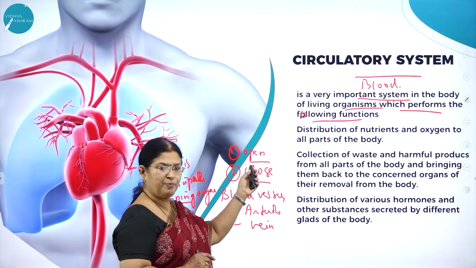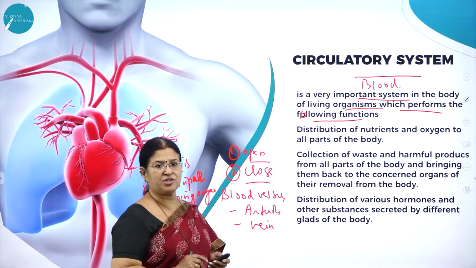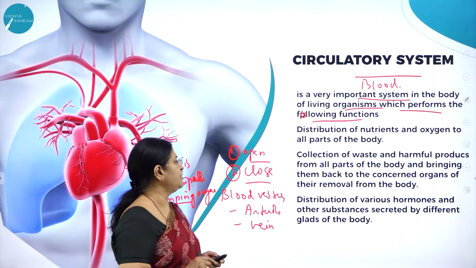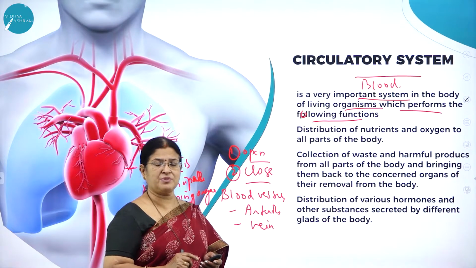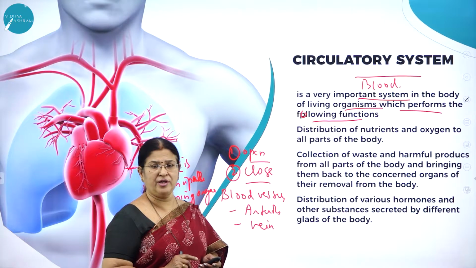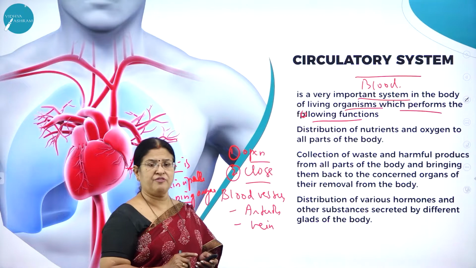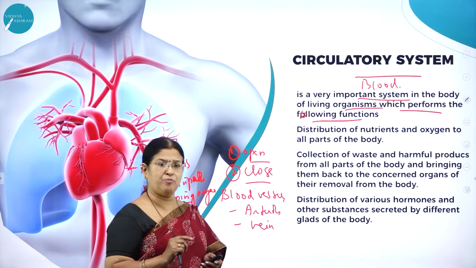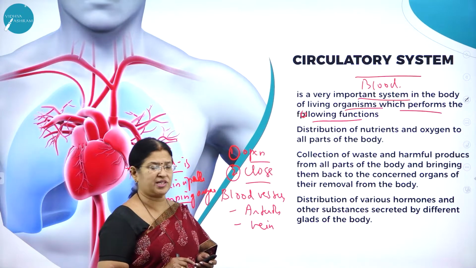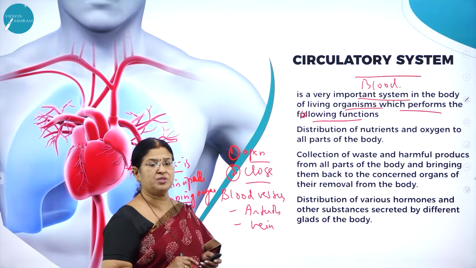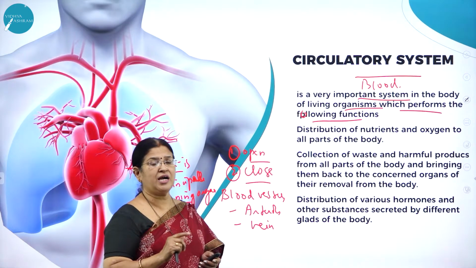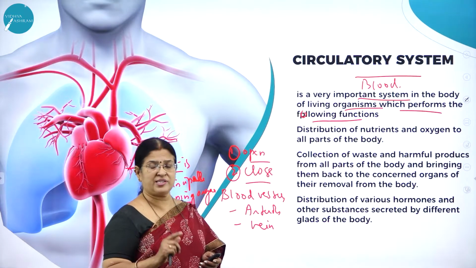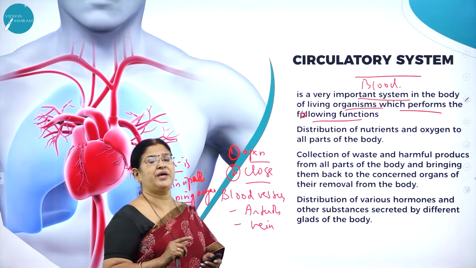One is called the open circulatory system, the other one is called the closed circulatory system. What do you mean by open circulatory system? Do you think all the organisms are of the same type? Definitely not. Each organism varies in its body structure, may it be morphological or anatomical structure, and those organisms which do not have blood vessels, but instead the heart pumps the blood and the cells and the tissues are directly bathed in it.